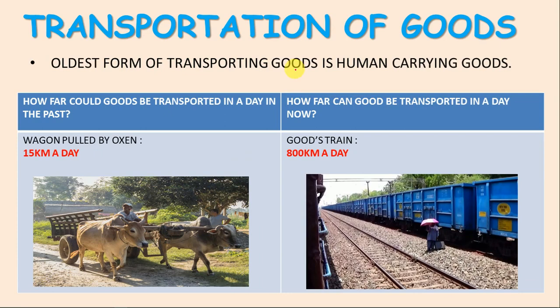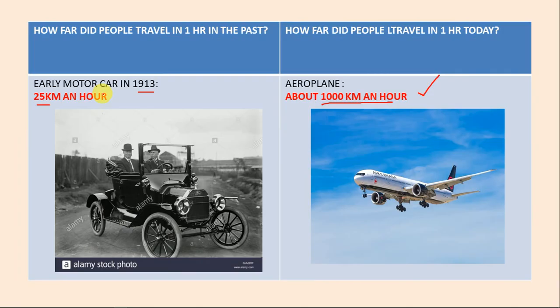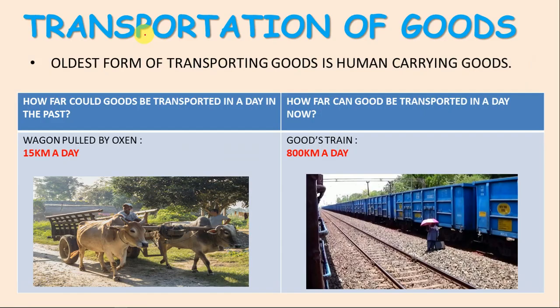Transportation of goods. See, in the last slide, we learned how people traveled, right? Now we learn how the goods were transported from one place to another. So initially, the oldest form of transporting good is human carrying the goods, right?